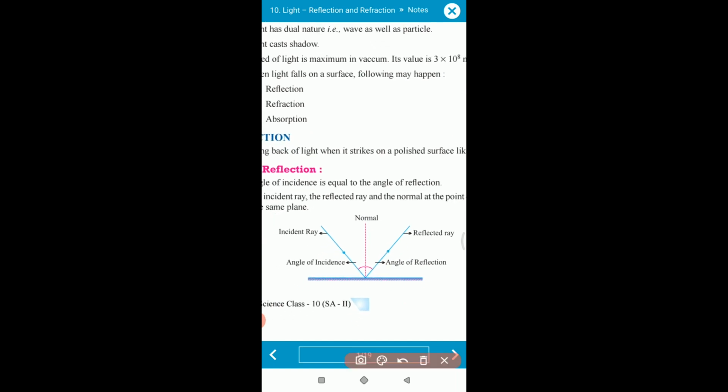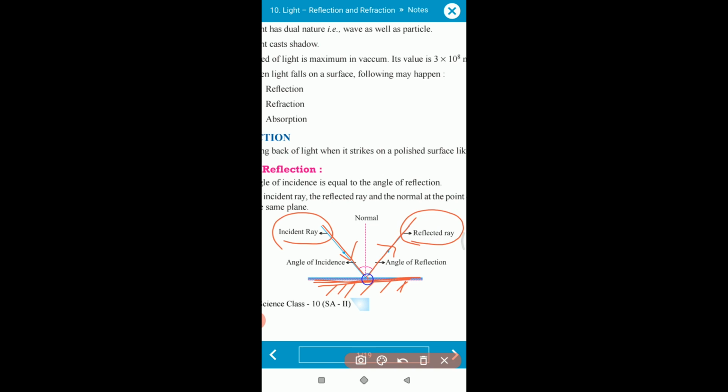Now listen. This is the polished surface. Okay, here some polishes are made. Clear? Now the light ray which is incident on a surface is called incident ray. Why incident ray? Because the light ray is going to be incident on a surface. Clear? Now the light ray which gets back after striking the surface is called reflected ray.